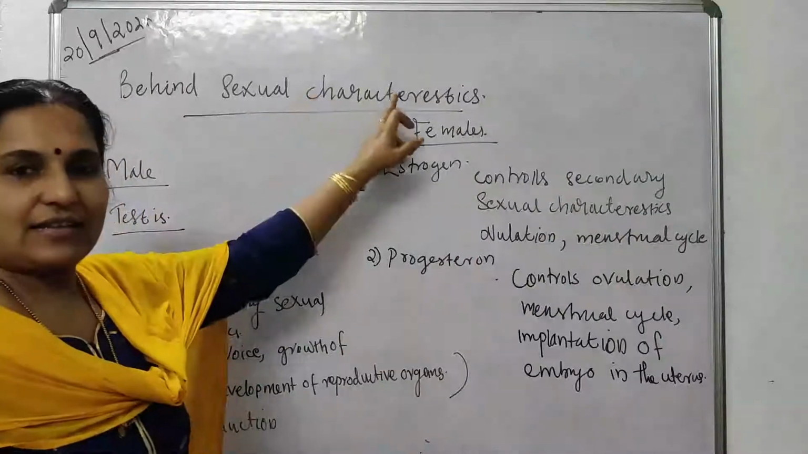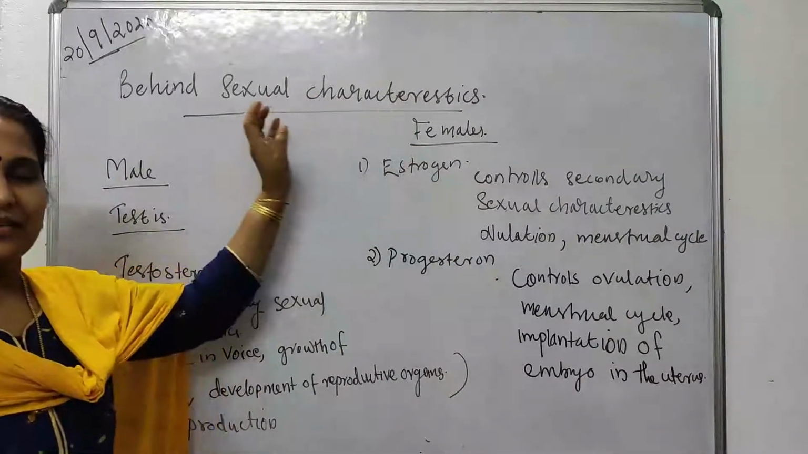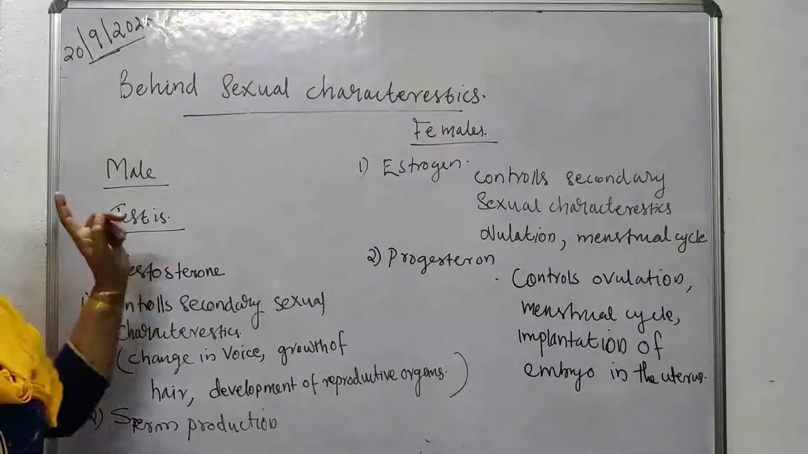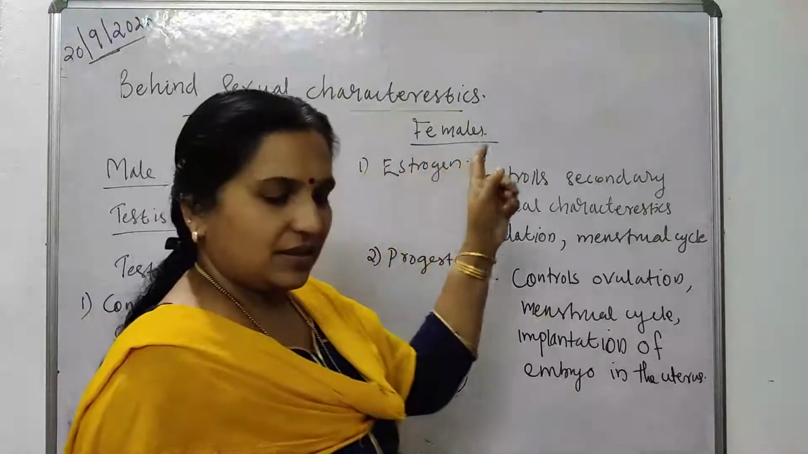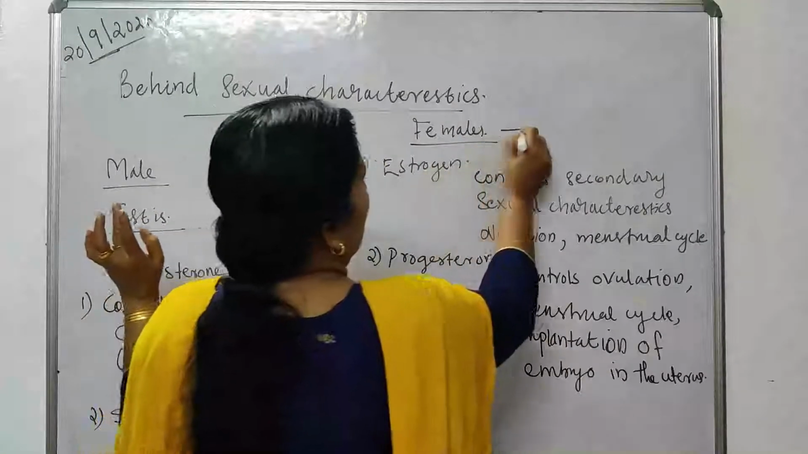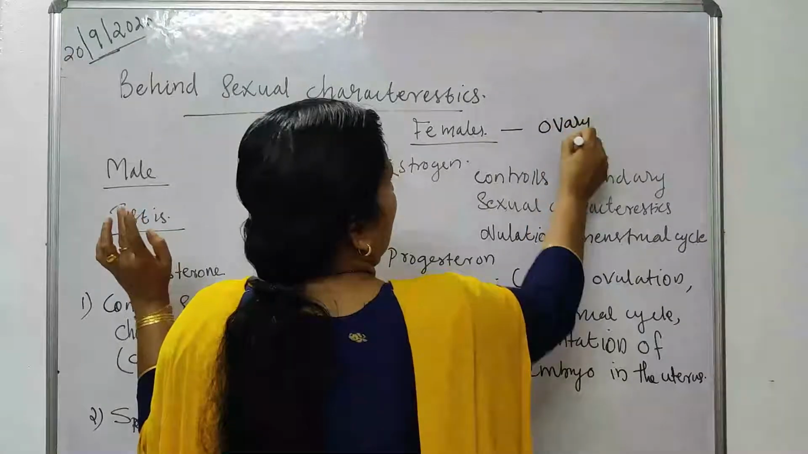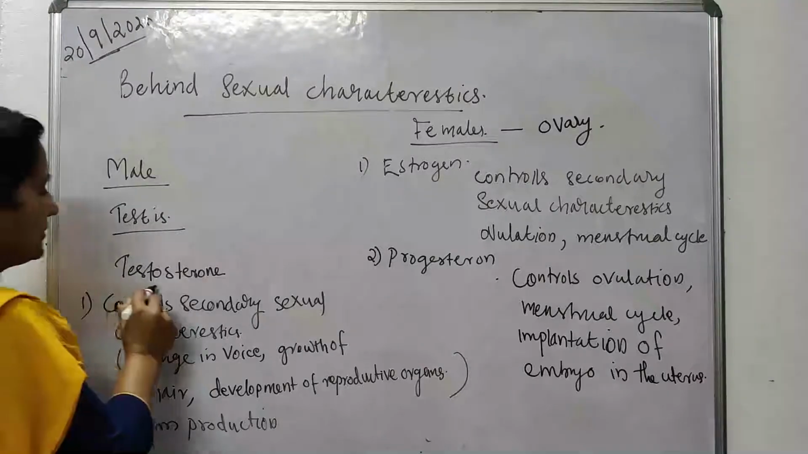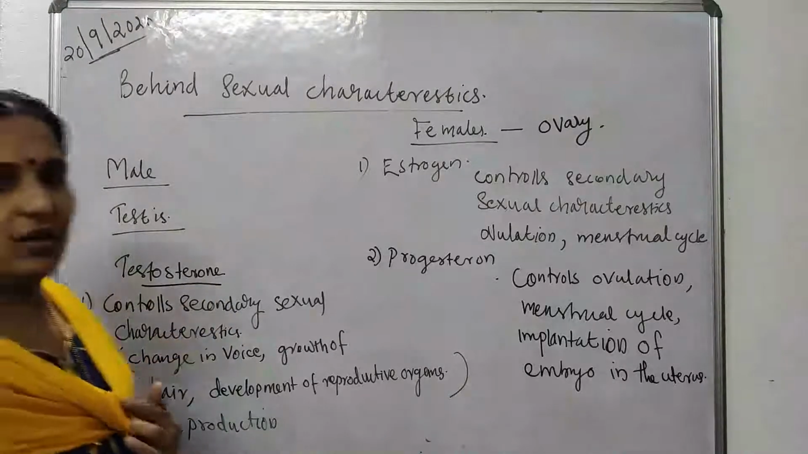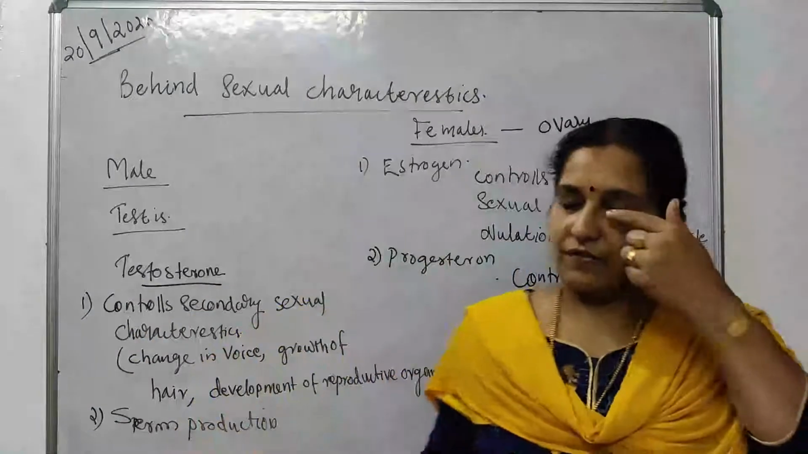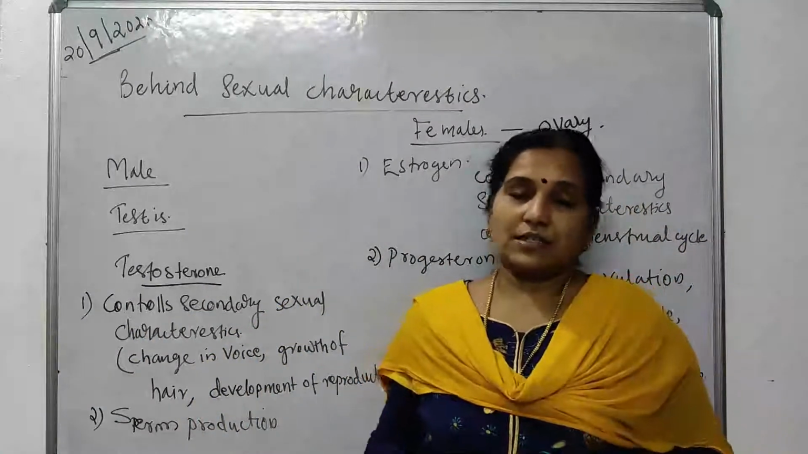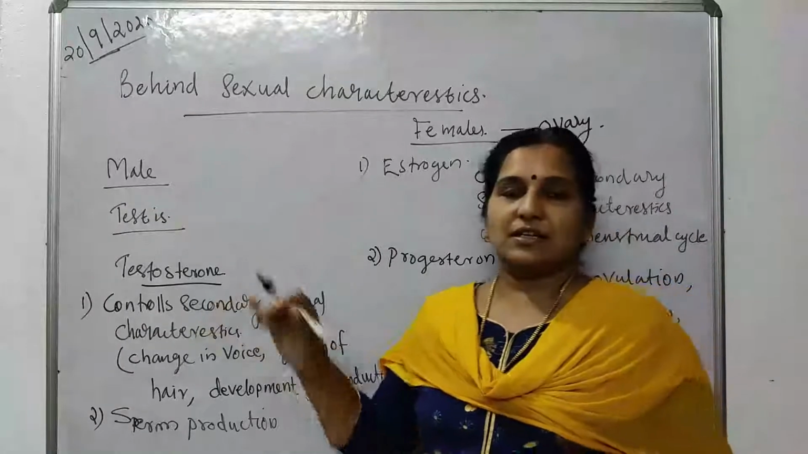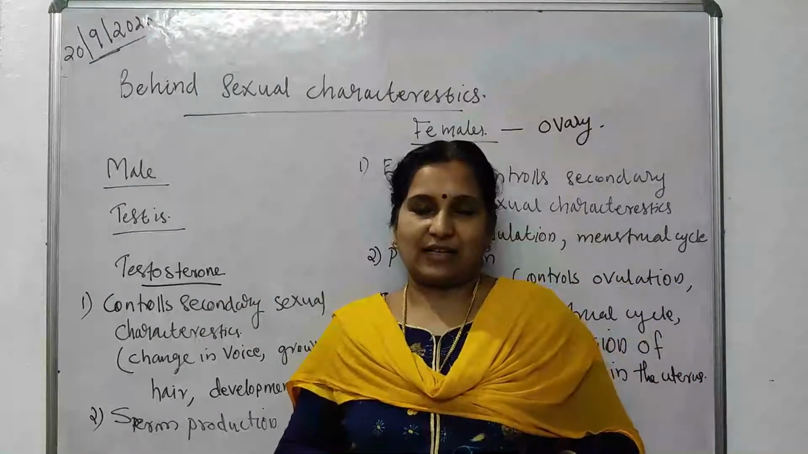And sexual characteristics. In males, the sex organ is named testis, and in females, the sex organ is known as ovary. See, testis produces a hormone named testosterone. What are the functions? Two important functions are there. First one is sperm production, and the second one is that it controls secondary sexual characteristics.